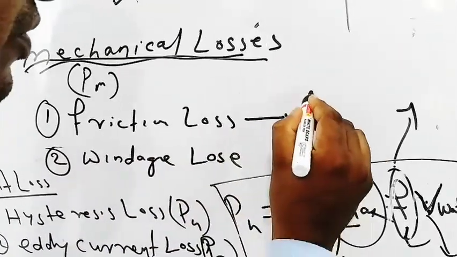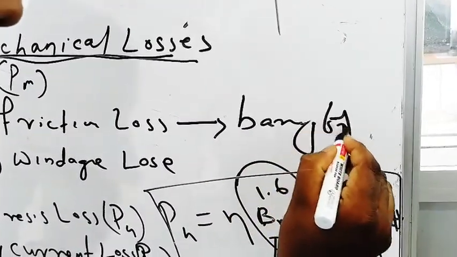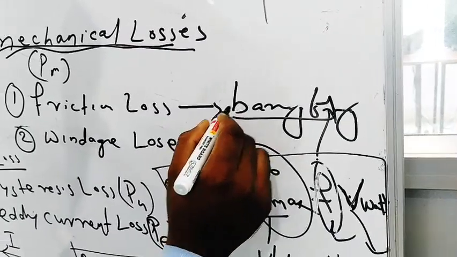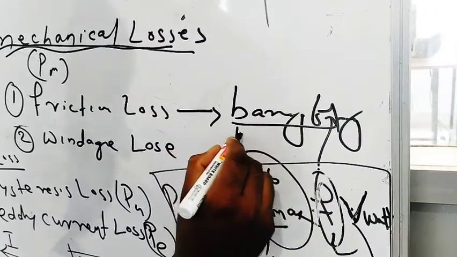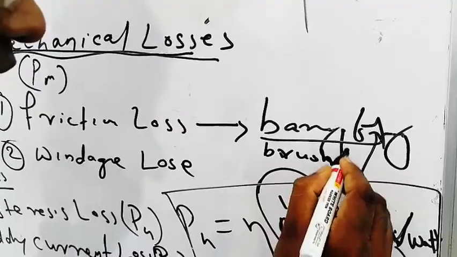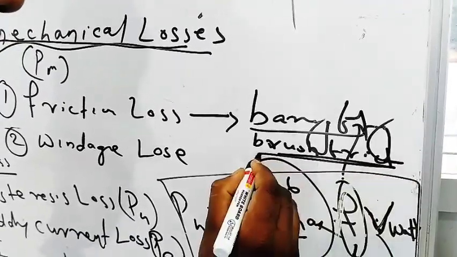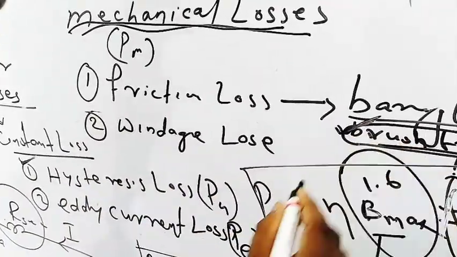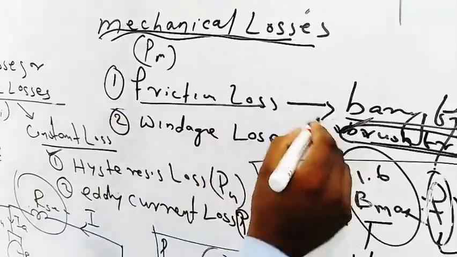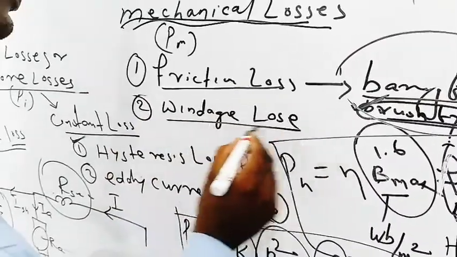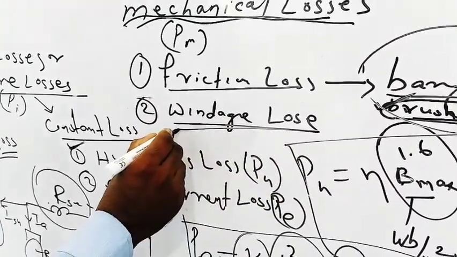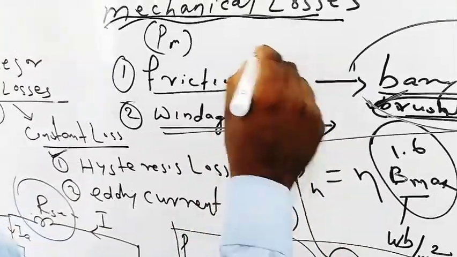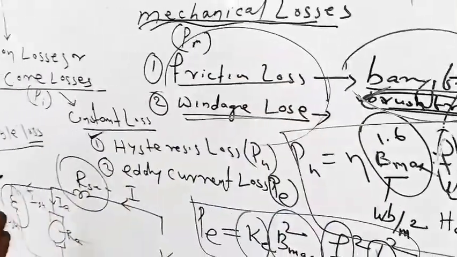Friction loss is due to bearing friction, since the rotating part has ball bearings, and brush friction, which arises due to the rubbing of the brush and the commutator segment. Windage loss is due to the friction between the armature winding and air. This loss is a constant loss.